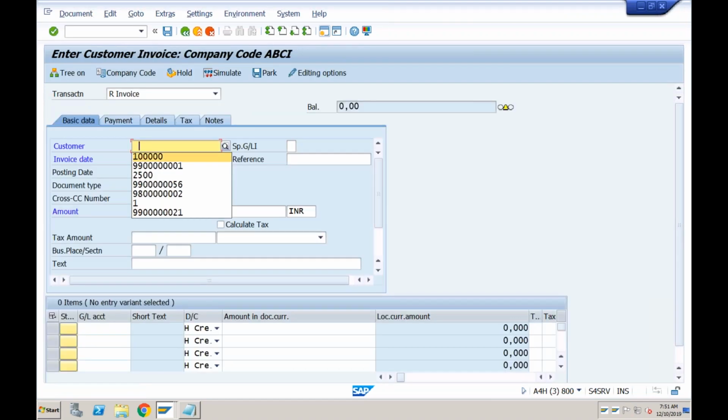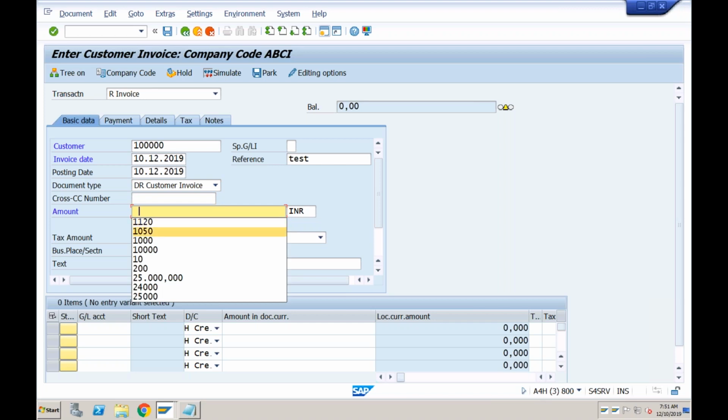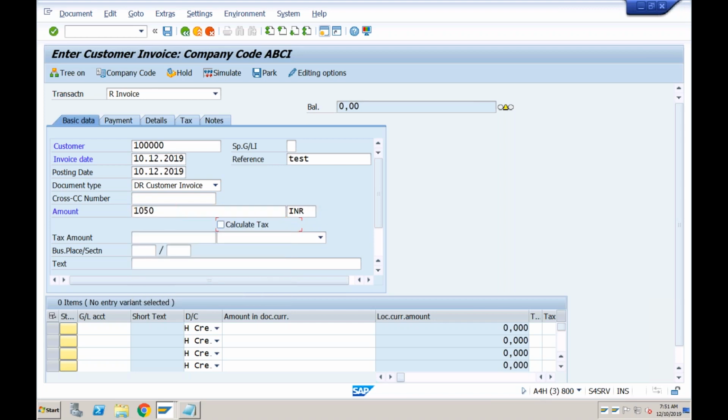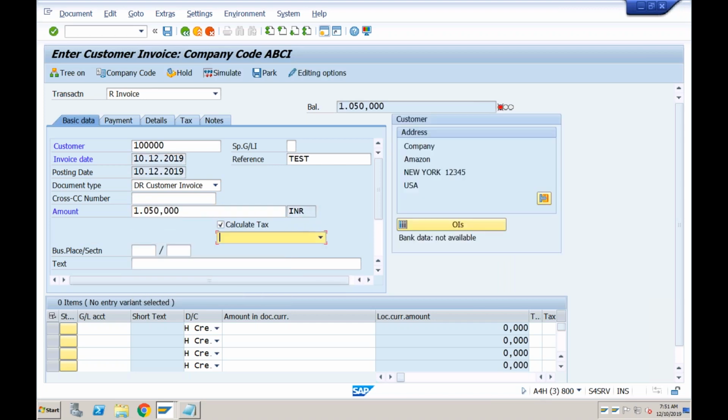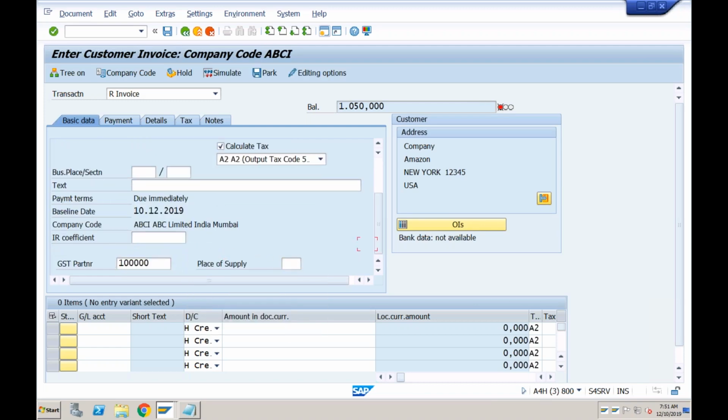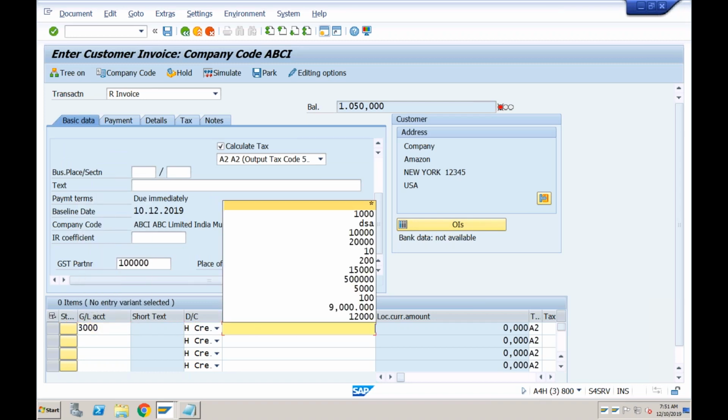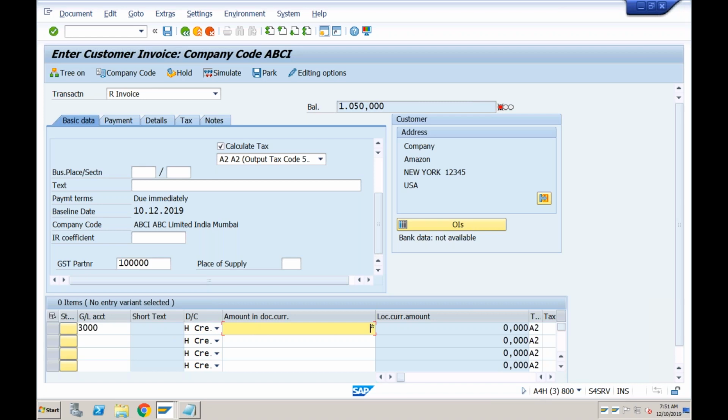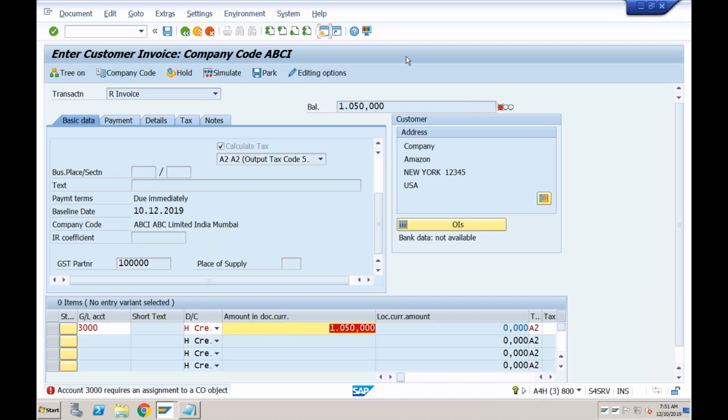I'll go to FB70. This is my customer. Invoice date. Whatever is amount, I'll go with 1050 for easy calculation. This would be A2. Okay, and here I will enter this 3000 star. System will ask me for profit center. Okay, it will tell me the C object, but I need to specify the profit center in case of revenue postings.